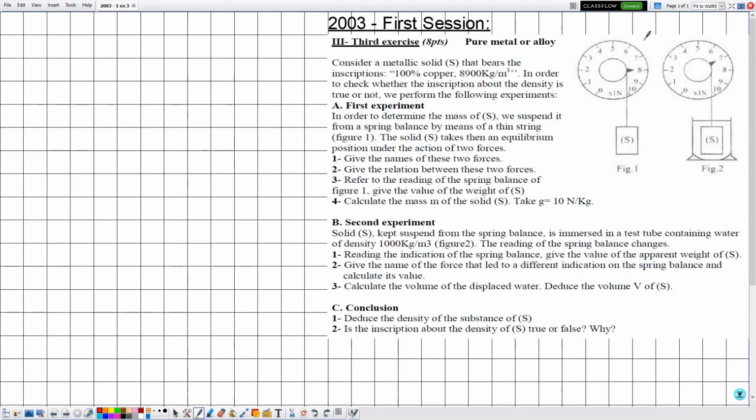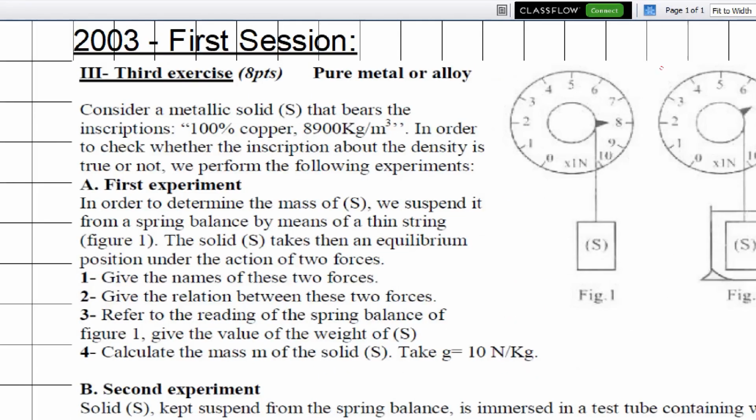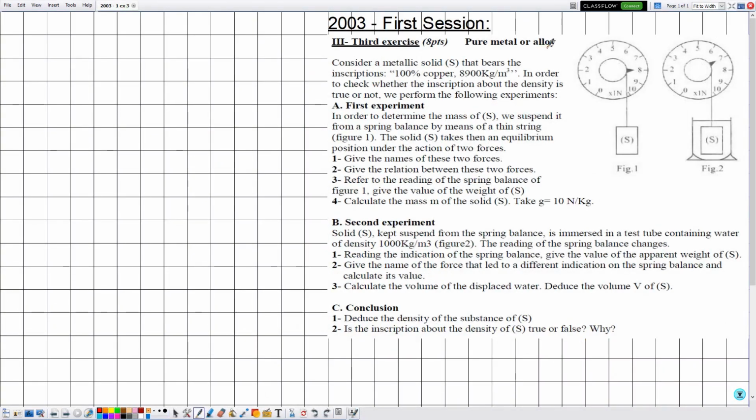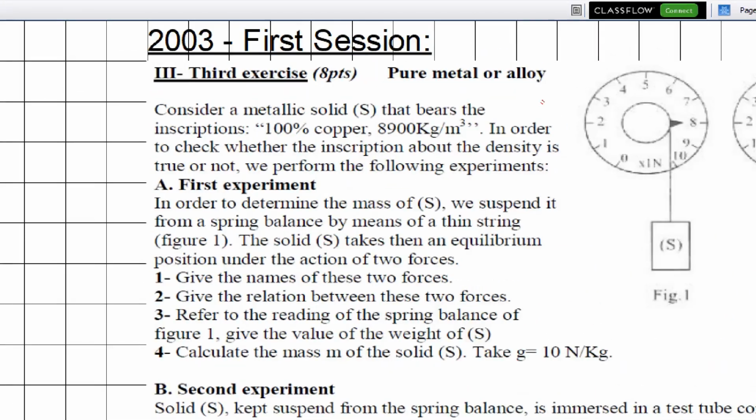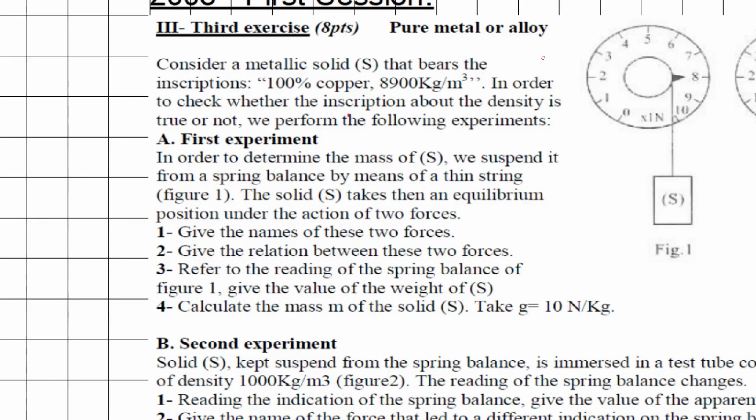The title of this exercise is a pure metal or alloy, and here by alloy they mean a combination of metals. So consider a metallic solid S that bears the inscriptions 100% copper, 8900 kilogram per meter cube. So here, what is meant by these inscriptions? 100% copper means that the solid S is completely made up of copper.